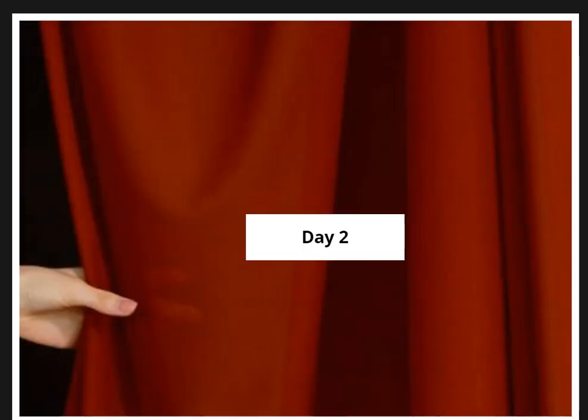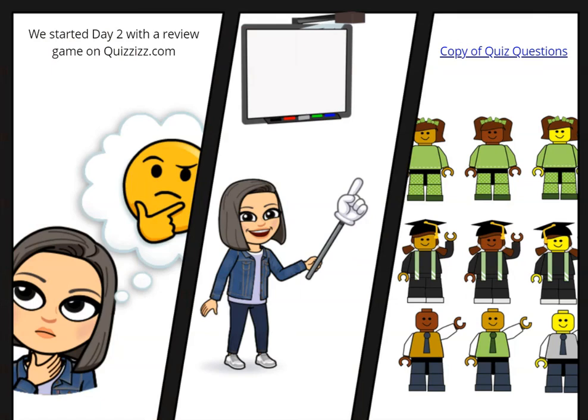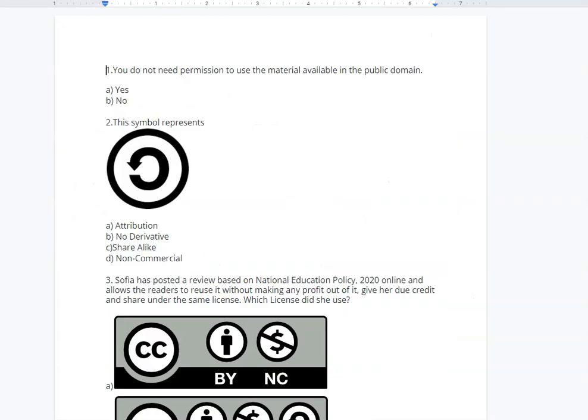So what adventures awaited us on day 2? Let's find out. To begin our adventure, we started our faculty off with a review quiz from Quizizz.com. Quizizz.com is an interactive website that allows you to make interactive quizzes with your audience. We shared the quiz with our audience, and our faculty participated and answered the questions, and then we reviewed the content to make sure that the faculty had a clear understanding of the content that we shared on the previous day. A copy of this quiz is available at the end of this presentation.